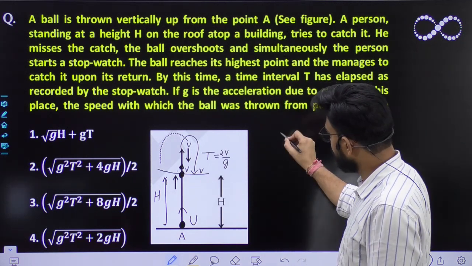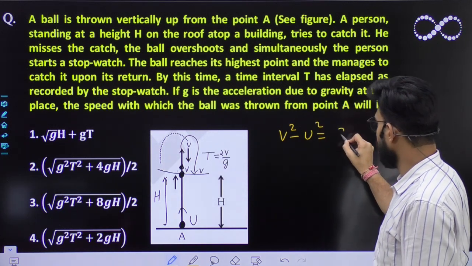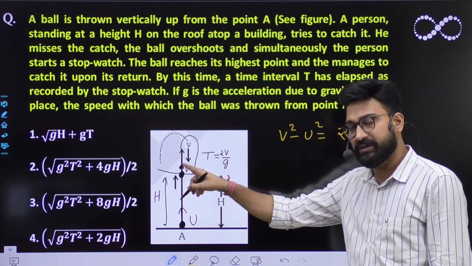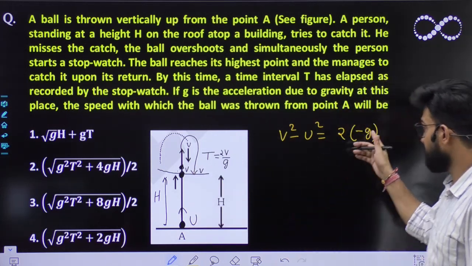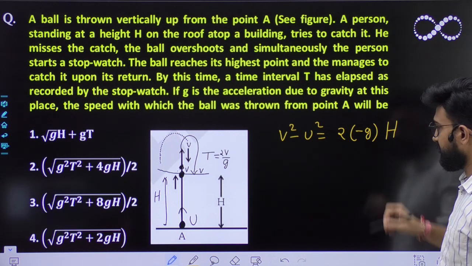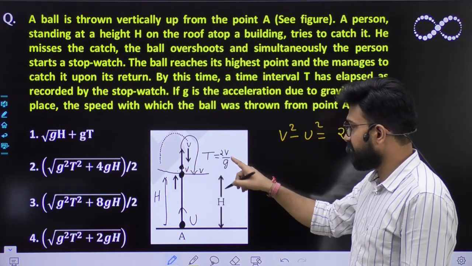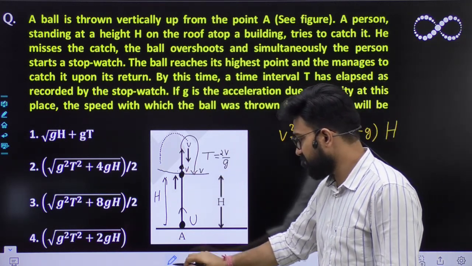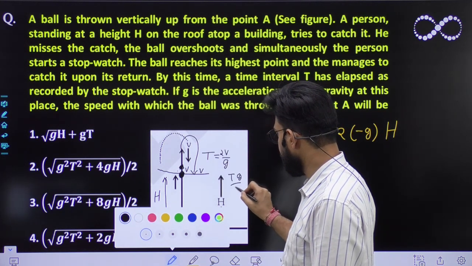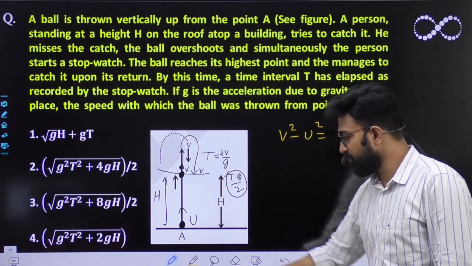So you can easily use the equation v square minus u square is equal to 2gh, with g equal to minus g, क्योंकि this ball is going upward, against the gravity. So what would be its height? Capital H. Now you have to solve it. This final velocity is already given as V, which is nothing but Tg by 2, don't you think? V must be equal to Tg by 2.